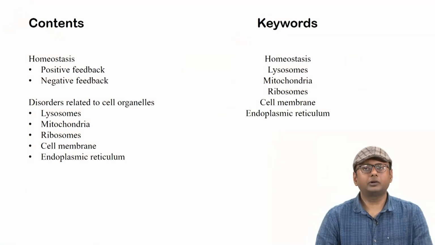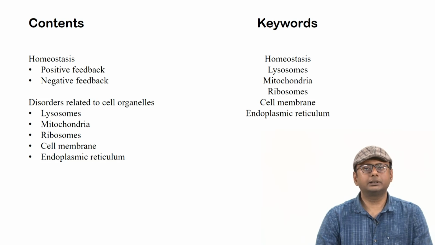In the last few classes, as you remember, we discussed various anatomical parts of the body, about cells, and about ion transport. In these classes we will see how our body maintains a balance, which is called homeostasis, and also we will discuss different types of cellular disorder, and if the disorder happens, what types of diseases it can cause. Hopefully you will enjoy.